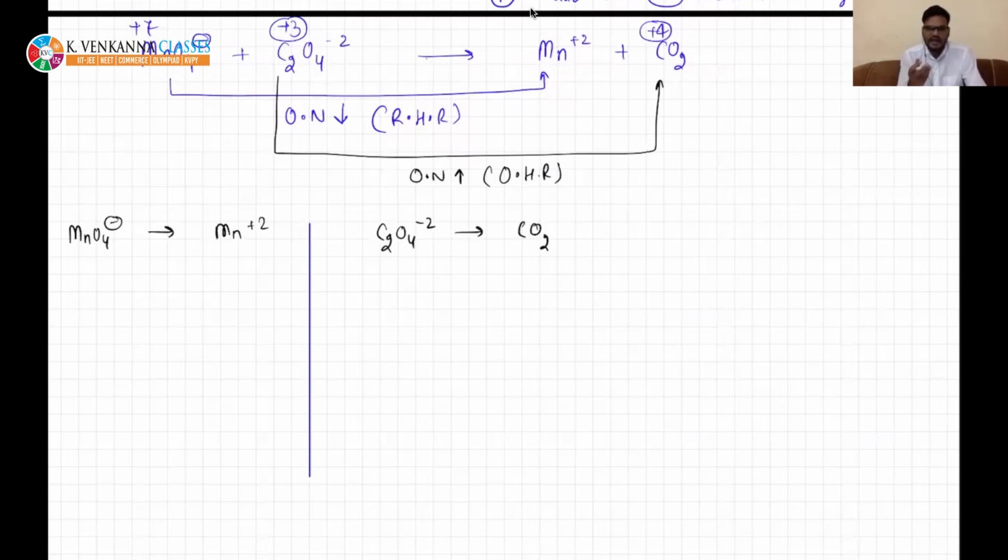First, balance atoms other than oxygen and hydrogen. So this is already balanced. There is 1 Mn, here also 1 Mn. Here if you see, there are 2 carbon and 1 carbon, so you need to multiply by 2, right? Now once you have done this, check the oxygen atoms. In this case there are 4 oxygen atoms, so you need to add 4 H2O, that is simple.